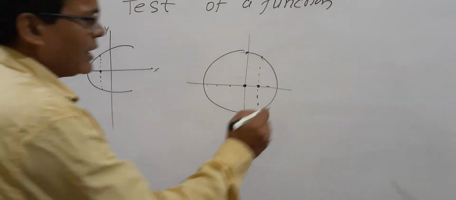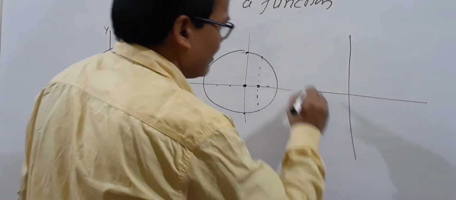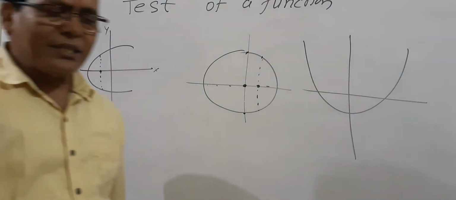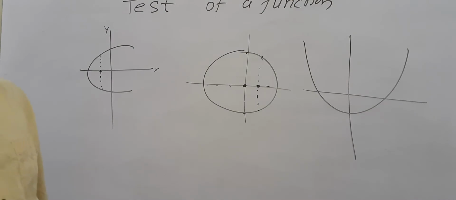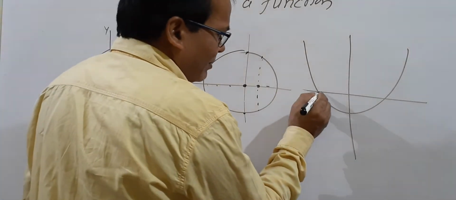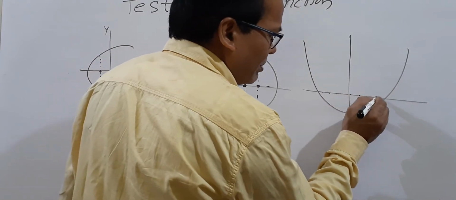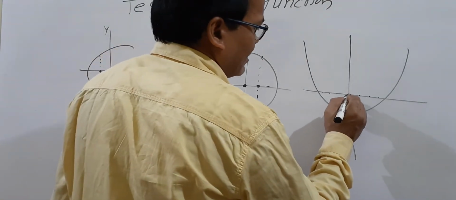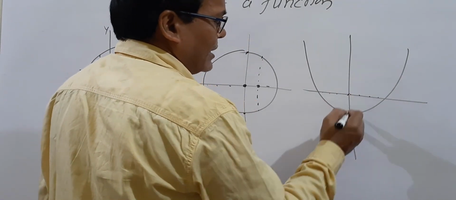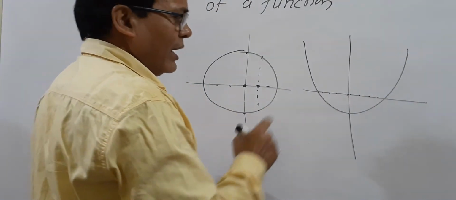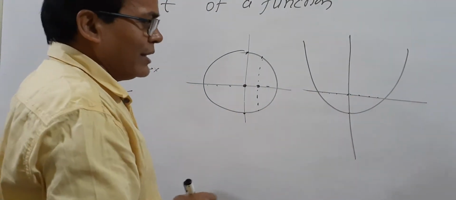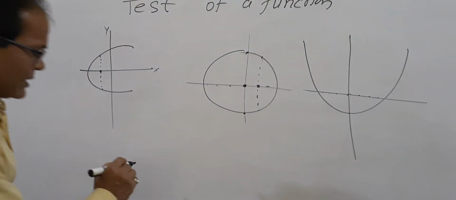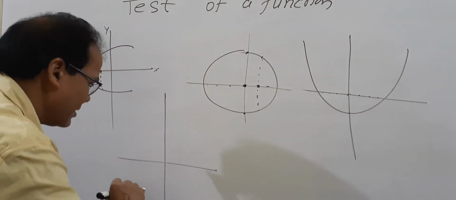If you take another example, like a parabola. Is it a function? Yes, it is a function because every domain element has a separate codomain. Suppose you take 0 here. 0 is the domain and it has only one codomain, meaning one y value. Every x has only one value of y, so it is a function. But this is not a function.